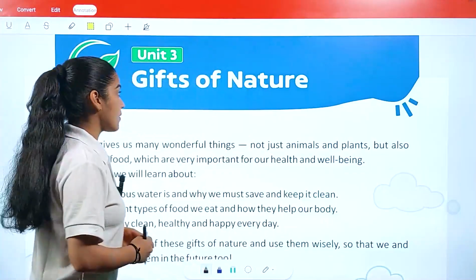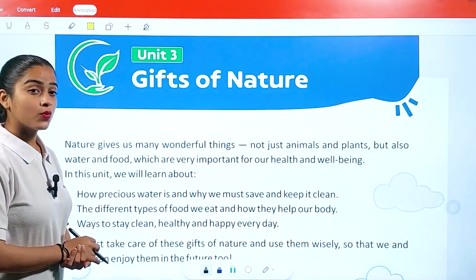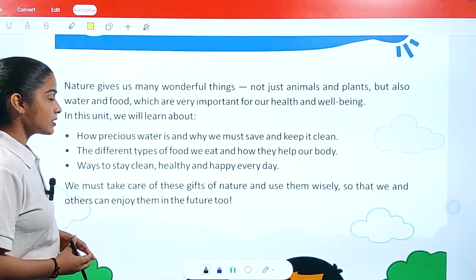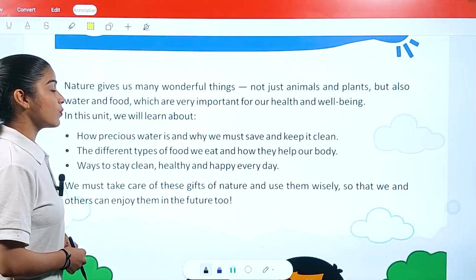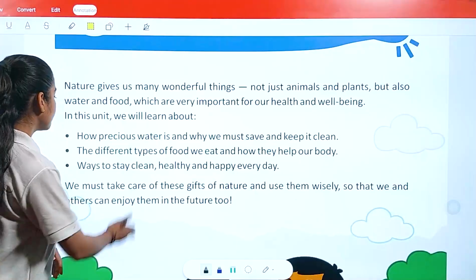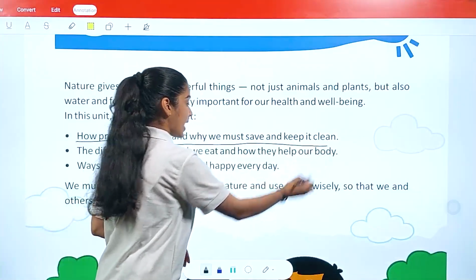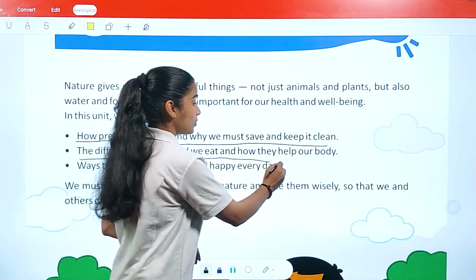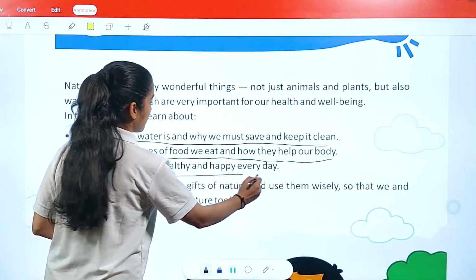So students, now we have unit 3, which is gifts of nature. What are we going to learn in unit 3? Nature gives us many wonderful things, not just animals and plants, but also water and food, which are very important for our health and well-being. In this unit, we will learn about how precious water is and why we must save and keep it clean, the different types of food we eat and how they help our body, and ways to stay clean, healthy, and happy every day.